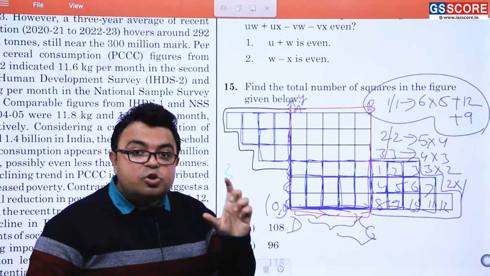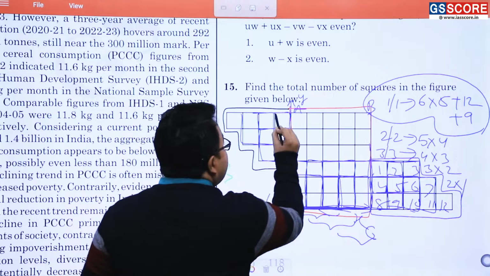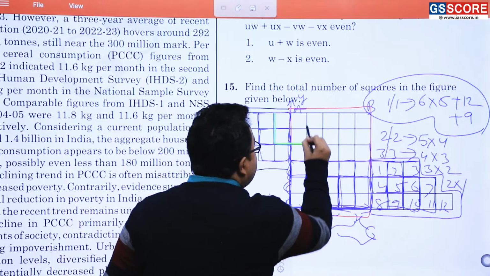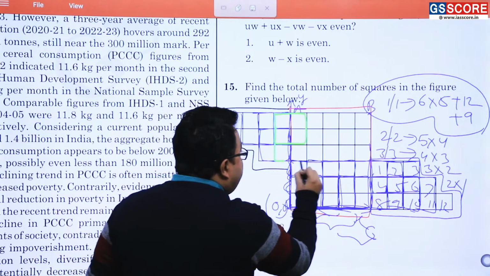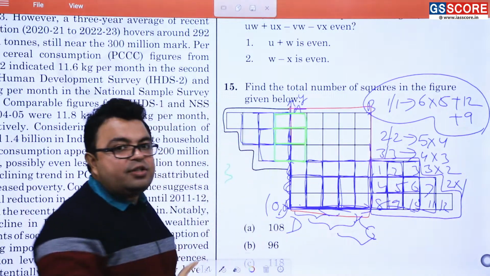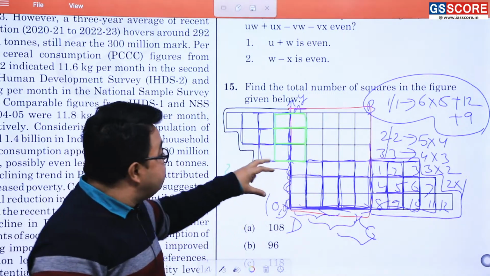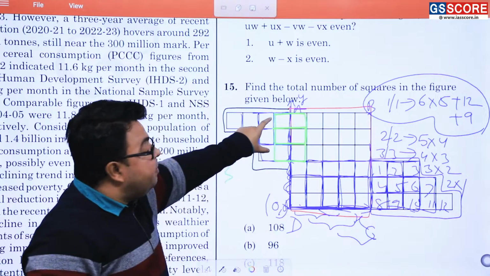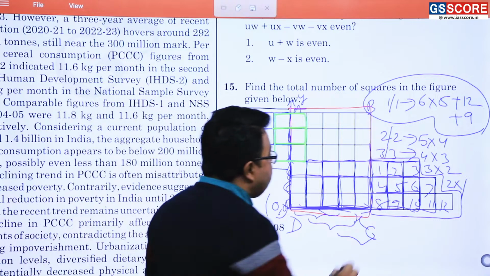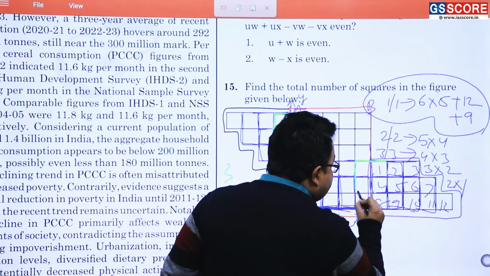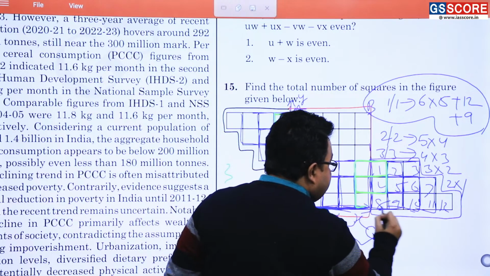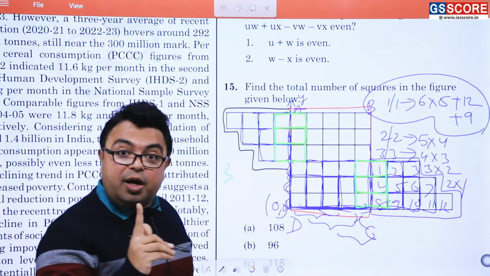There are some squares that you need to find like this. 2 by 2 ka square. 1 square is this. Am I correct? 1 square is this. These 2 squares are there. As far as these 2 figures are concerned, the common squares in their boundary are 2. Here, please tell me. 1 square is this, am I correct? And 1 square is this. These 2 squares must be taken into account.